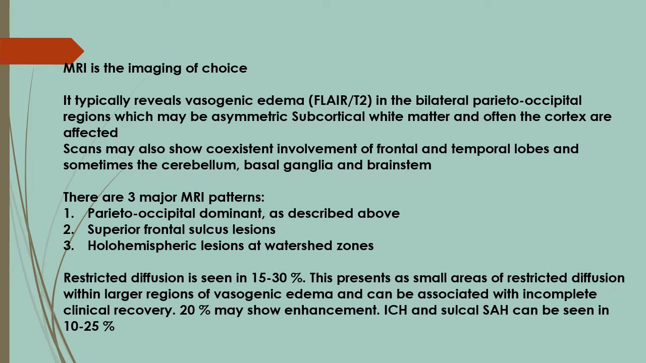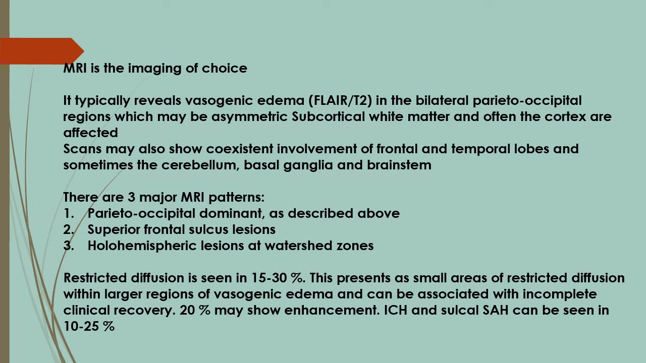MRI is the imaging of choice. It typically reveals vasogenic edema on FLAIR and T2 in the bilateral parieto-occipital regions, which may be asymmetric. Subcortical white matter and often the cortex are affected. Scans may also show coexistent involvement of frontal and temporal lobes and sometimes the cerebellum, basal ganglia and brainstem.